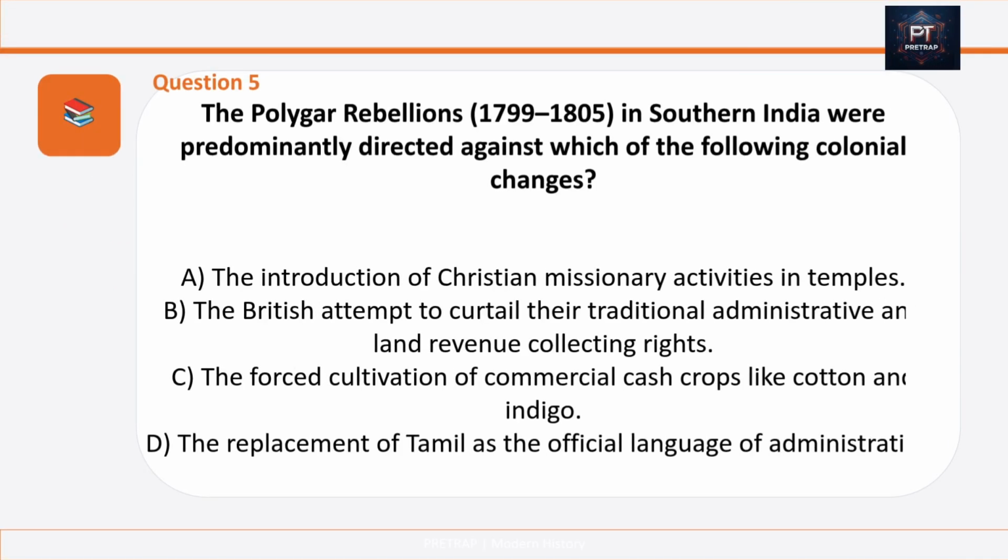Next question is, the Polygar rebellions in southern India were predominantly directed against which of the following colonial changes? Option A. The introduction of Christian missionary activities in temples. Option B. The British attempt to curtail their traditional administrative and land revenue collecting rights. Option C. The forced cultivation of commercial cash crops like cotton and indigo. Option D. The replacement of Tamil as the official language of administration.